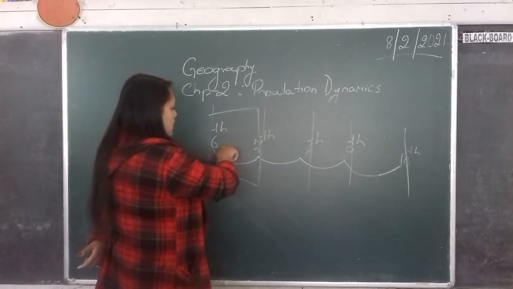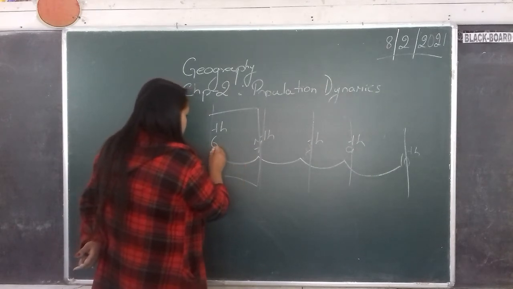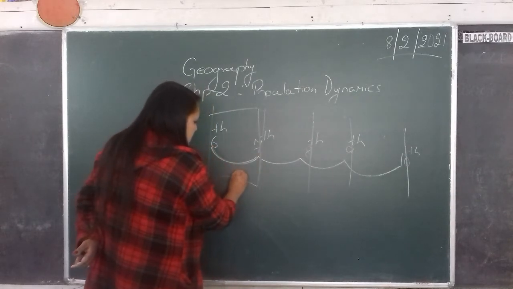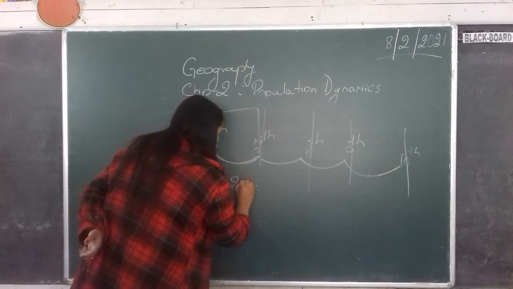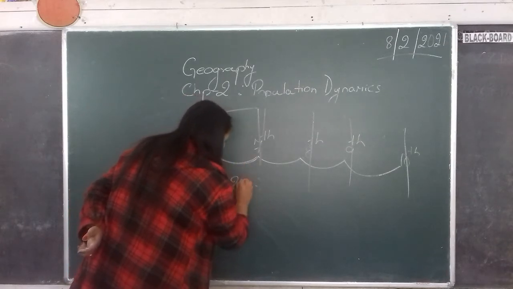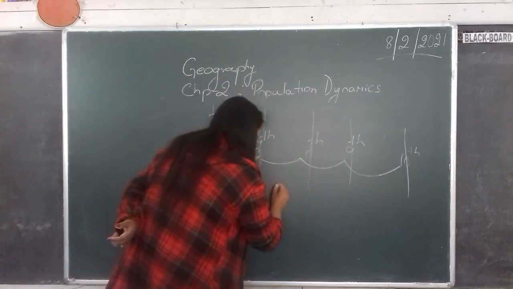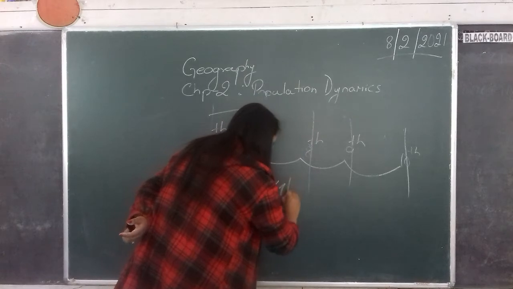So if you see the number of people living in Kalimpong from 6th mile to 7th mile is less, let's say around 2000. Then again 7th mile to 8th mile, let's say around 4000.